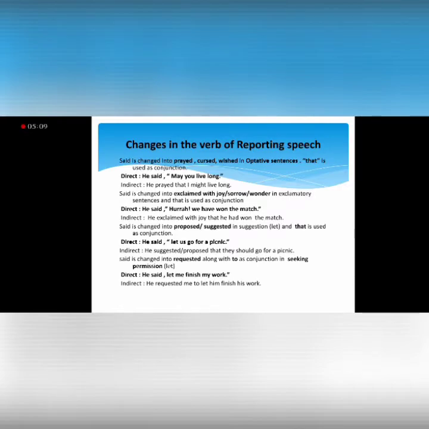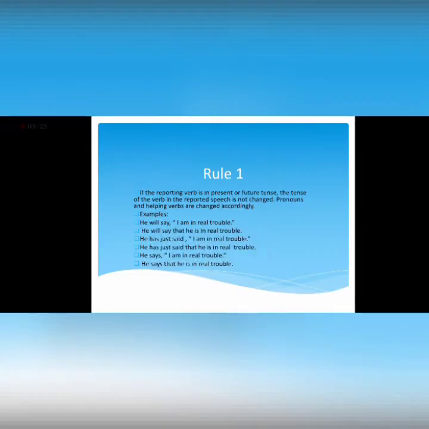And in the case of permission, we say, like, let me finish my work. He said, let me finish my work. Here, that is not used. To is used as a conjunction, like in the imperative sentences, and we are seeking permission over here. So he requested me to let him finish his work.